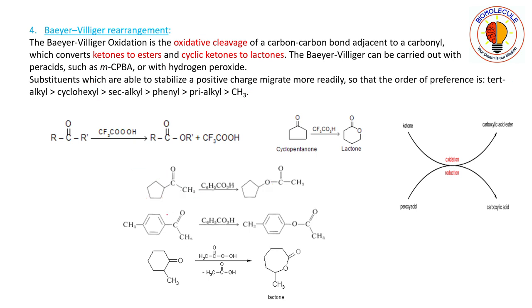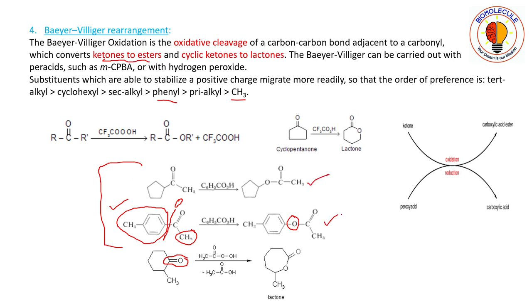Now you see here that this is a benzene ring, that is phenyl, and this is CH3, that is methyl. So this group gets priority over methyl, so oxygen will insert in this bond, means you insert oxygen here. Okay, see, oxygen here. So previously we were dealing with normal ketones, and from normal ketones we get esters. See here, this one is an ester and this one is also an ester.